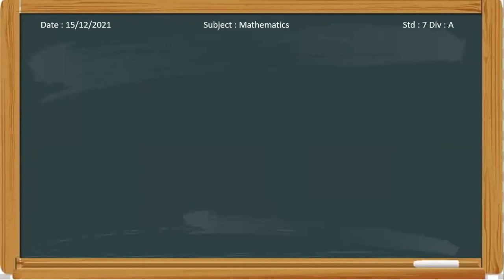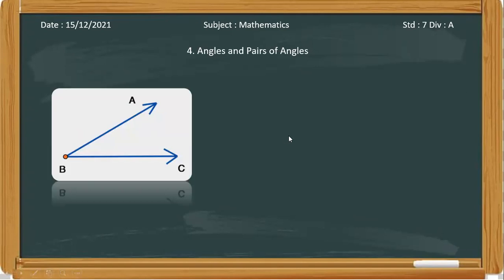So let's start with today's topic. Today I'm going to teach you angles and pairs of angles, the fourth chapter of your textbook. You know angles, right? You have studied angles and the types of angles, mainly right angle, obtuse angle, and acute angle. I'm going to ask you basic questions about angles, which are useful in studying today's topic. That's the easy questions. See, this is the angle. Now you have to answer.